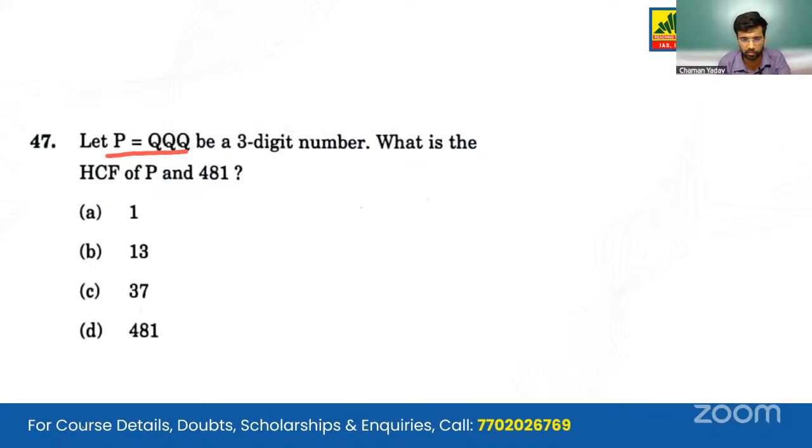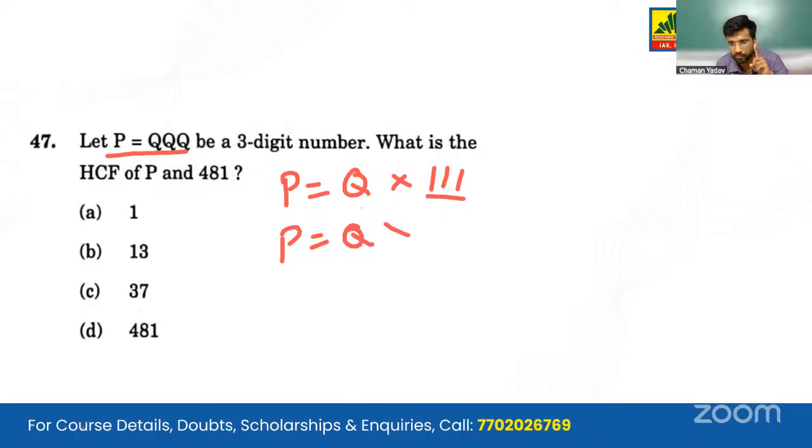So let's solve this. We can write P as Q into 111, because the value of Q can be anything. It can be 2, it can be 3, it can be 4. We don't care what the value of Q is. So we get the 111. We find the factors of this. So this 111 can be written as 3 into 37.